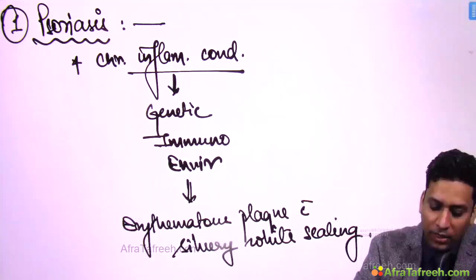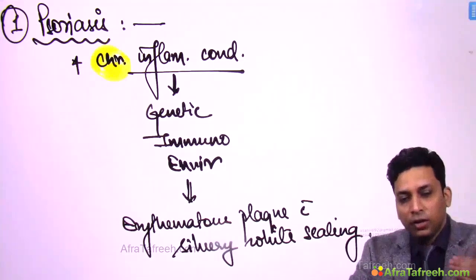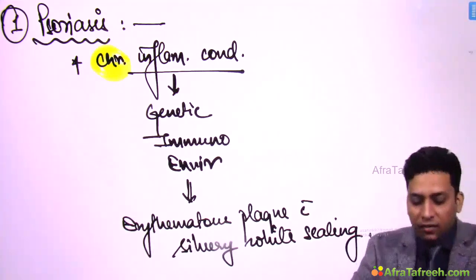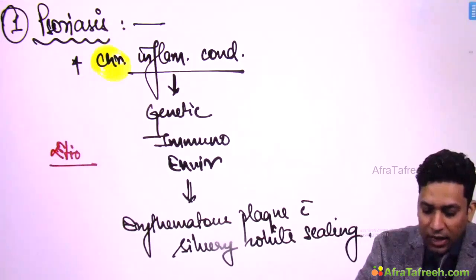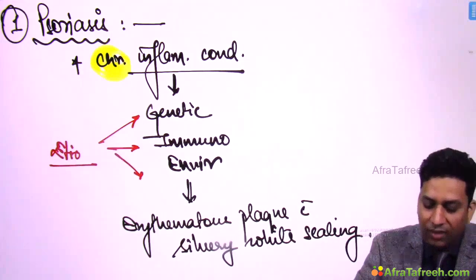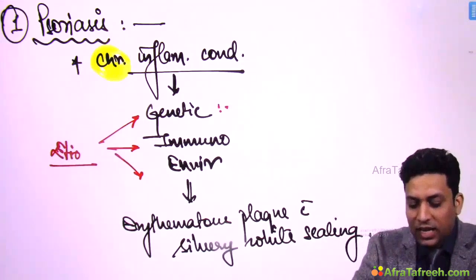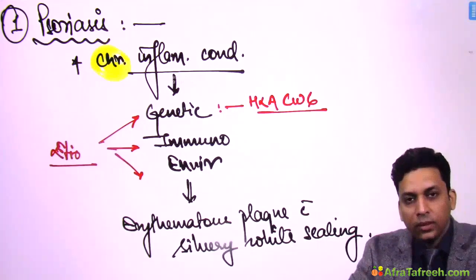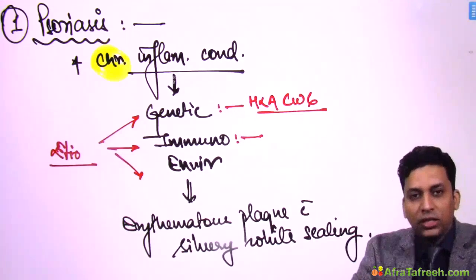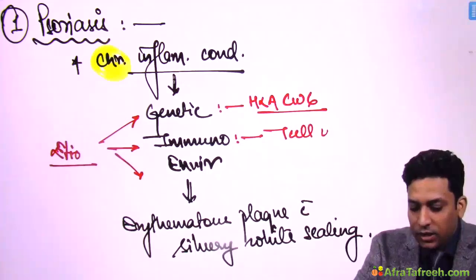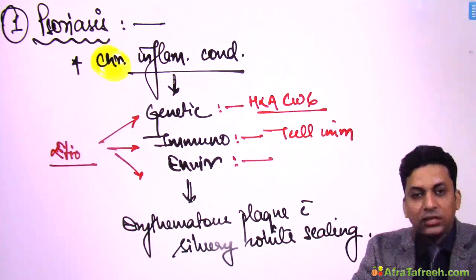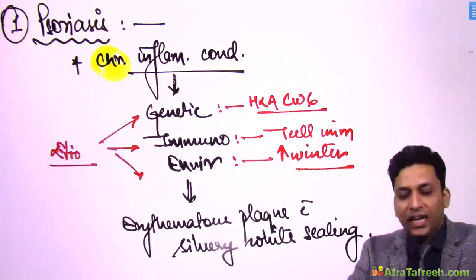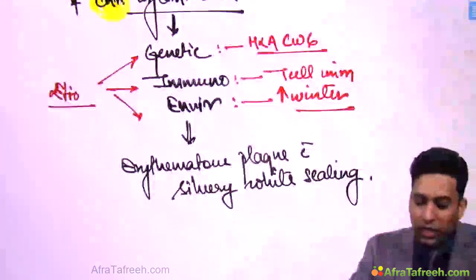So first of all, remember that it is a chronic condition. It persists for many months, years. Now there are various etiological factors, like I told you: genetic, immunological and environmental factors. Like there is HLA association which is seen, like HLA CW6. Similarly, immunological, because this is a T cell mediated condition, and environmental because this condition might aggravate in winters.